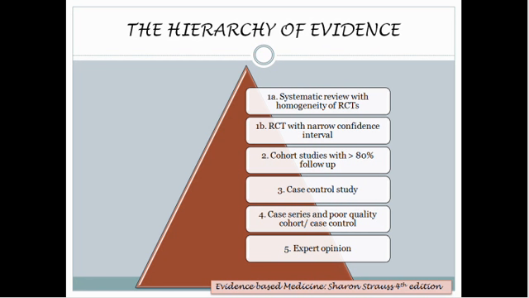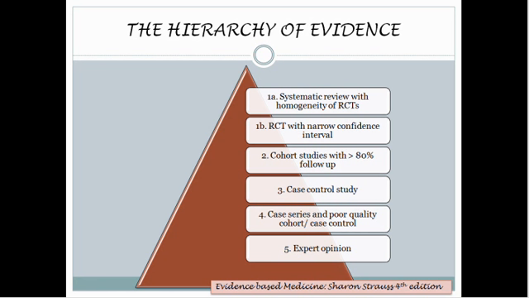Evidence level 1A is constituted by systematic reviews free of heterogeneity, either in direction or degree of effect. Level 1B includes good quality randomized trials where the confidence intervals are narrow. Level 2 evidence comprises either individual cohort studies or systematic review of cohort studies where the follow-up rates are above 80%. Level 3 evidence arises from either individual case control studies or systematic reviews of case control studies.